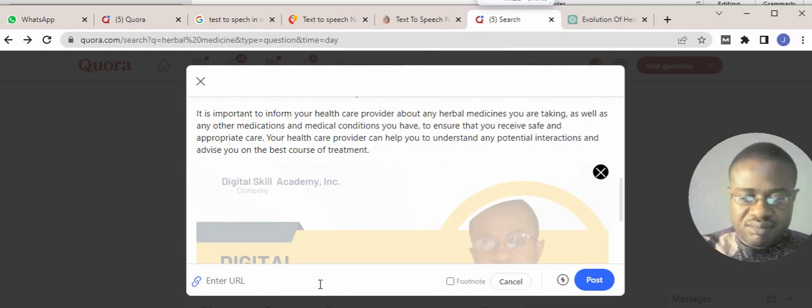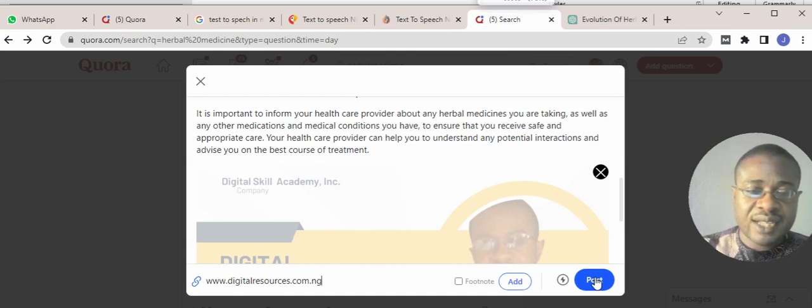I can type www.digitalresources.com.ng, and that is all. Once I click post, this will be posted. But I don't want to post my link now, so I'm going to delete it. I'm just showing you an example of how to link your article or your blog to questions being asked in Quora.